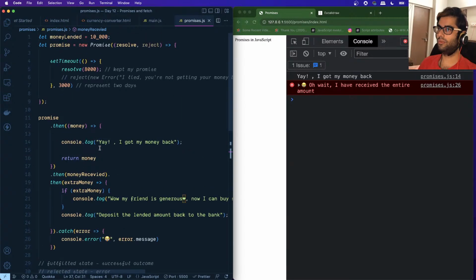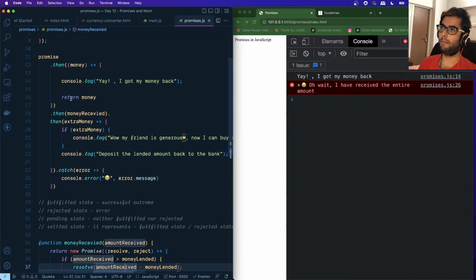And another way by which we can represent this example is that, instead of writing a catch block, we can also specify the catch function right over here as the second parameter to this then function. So let me just comment this out for now.